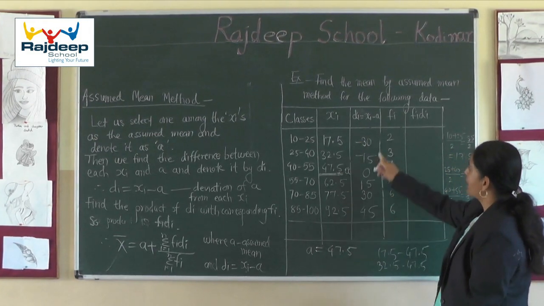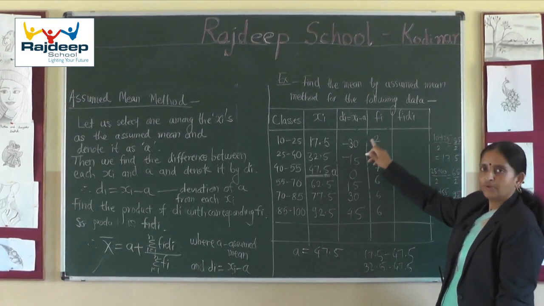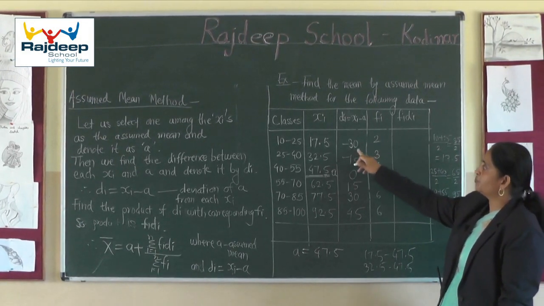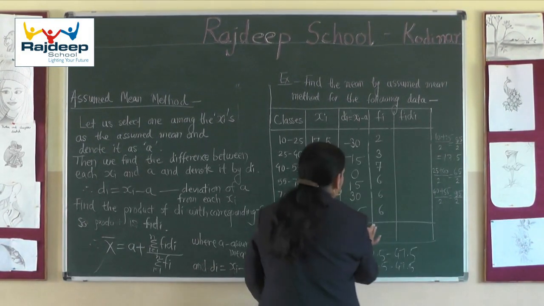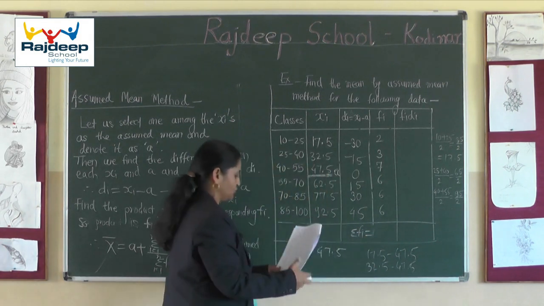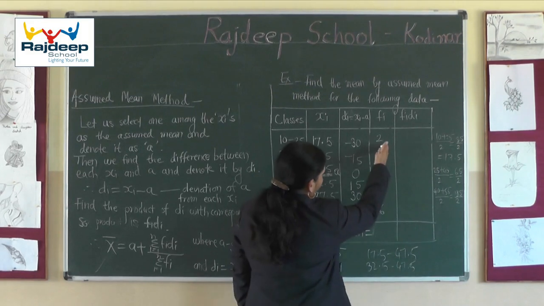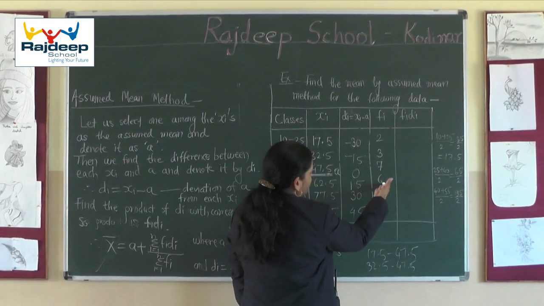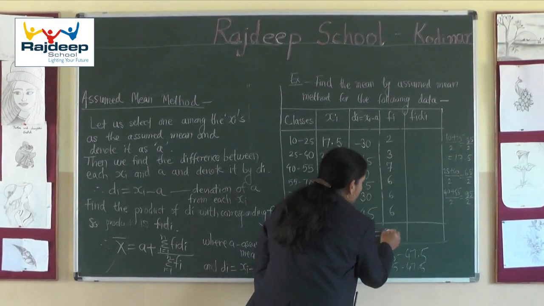After calculation of these deviations, we have to take the product of fi di. So each product I am going to write over here. Before that I will calculate sigma fi. What is the total number of observations here? If you do sigma fi, this is 5 and 7, 12, and 6 is 18, and 6, 24, and it is 30.